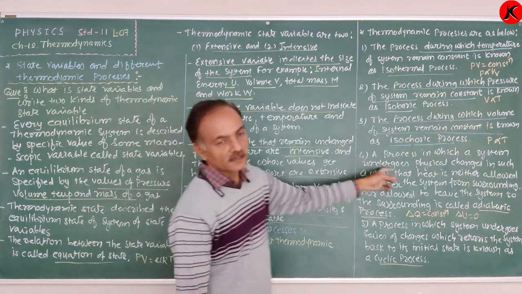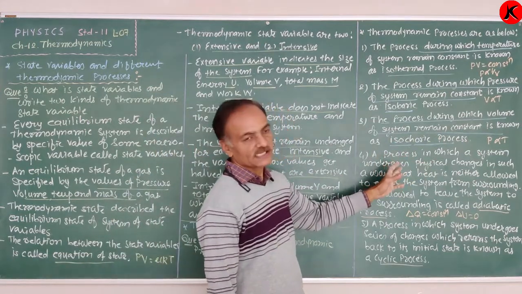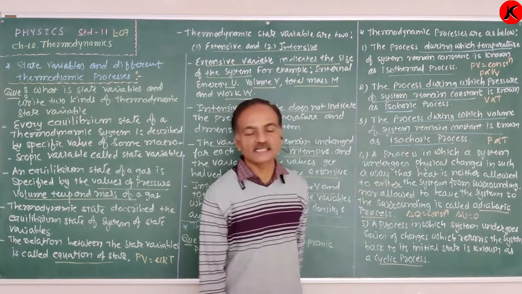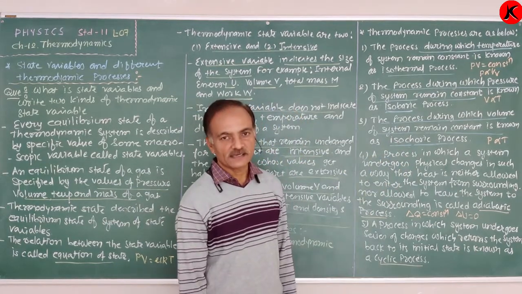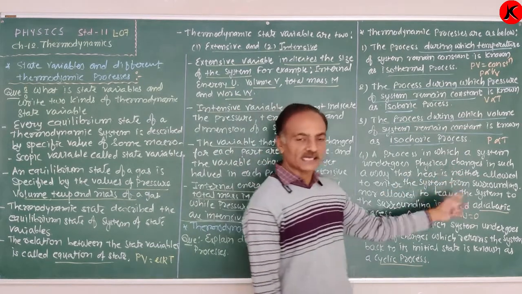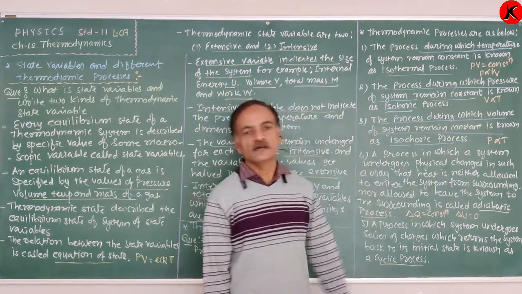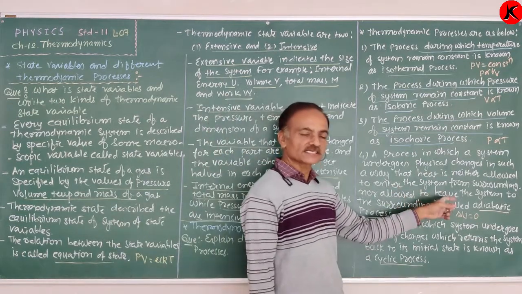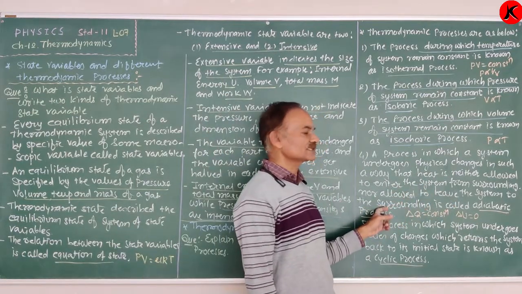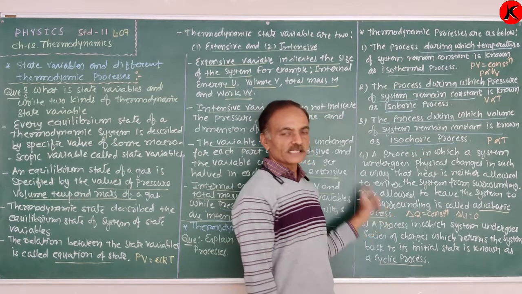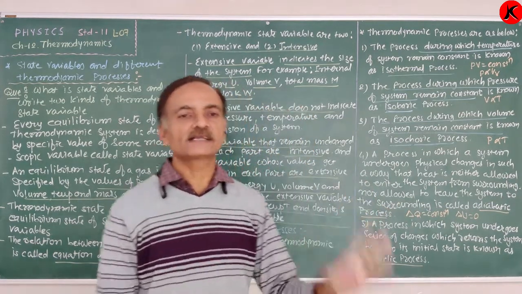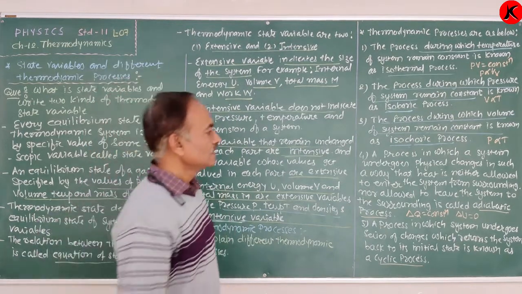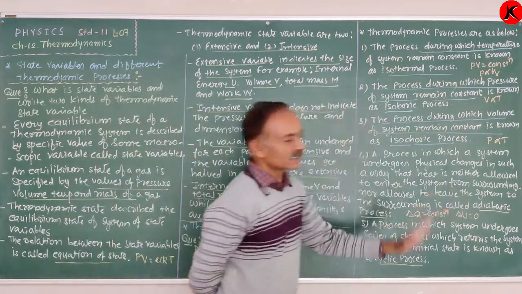Now the fourth type of thermodynamic process: a process in which the system undergoes physical changes in such a way that heat is neither allowed to enter the system from the surrounding nor allowed to leave the system to the surrounding. That means the exchange of heat does not take place, so the amount of heat is zero.